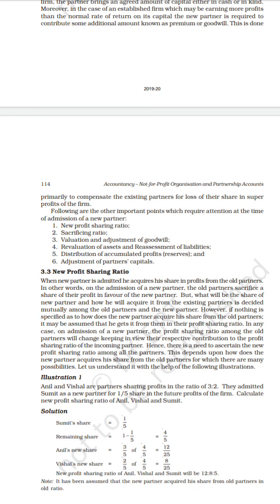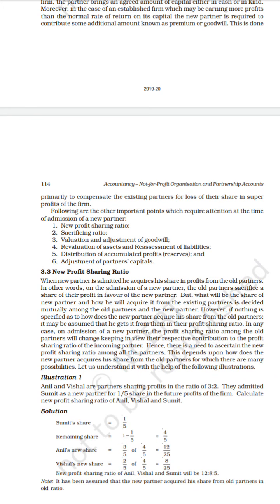We have to know the reason, no? Because when the new partner is coming in, the existing partners are sacrificing some of their share in the profit to the new partner. For that reason, the new partner is responsible for bringing an additional amount as capital in the form of premium or goodwill.